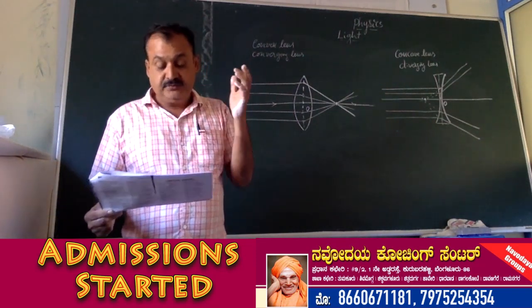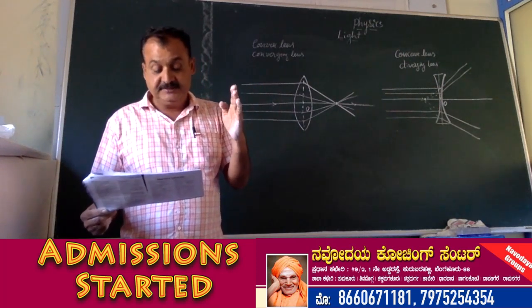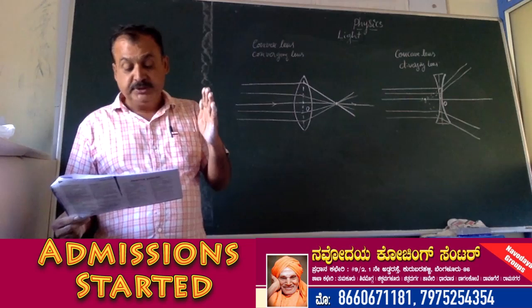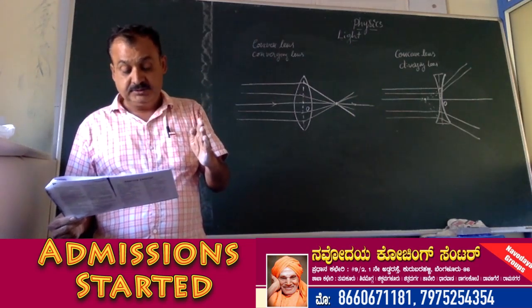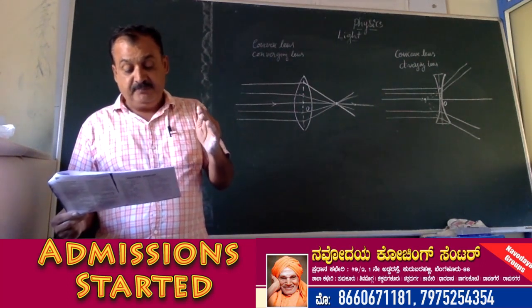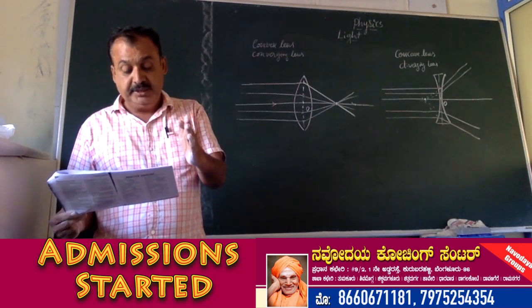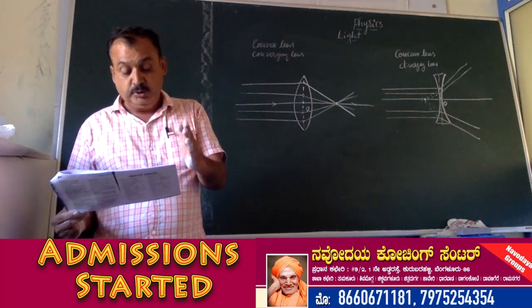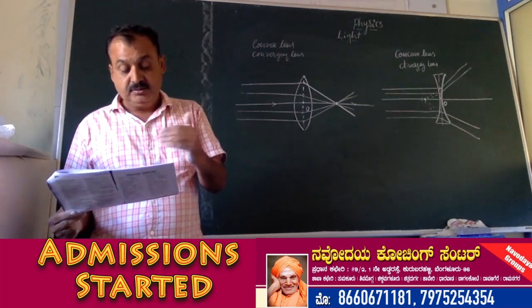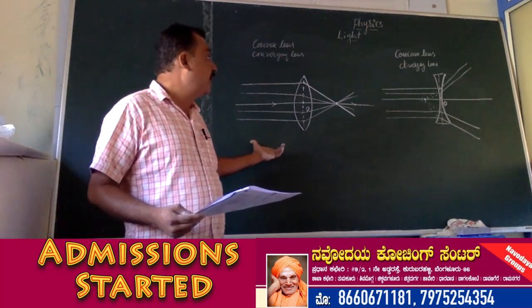So what are the uses of lenses? Convex lenses are used as magnifying glass, in manufacturing spectacles, camera, microscope, telescope, binoculars. In these we have to use the convex lens. In order to see the image of the person standing outside, concave lenses are used in the peephole in the door of hotel rooms. Concave lenses are used in making spectacles. So both concave and convex lenses are used in spectacles. These are the important facts about lenses.